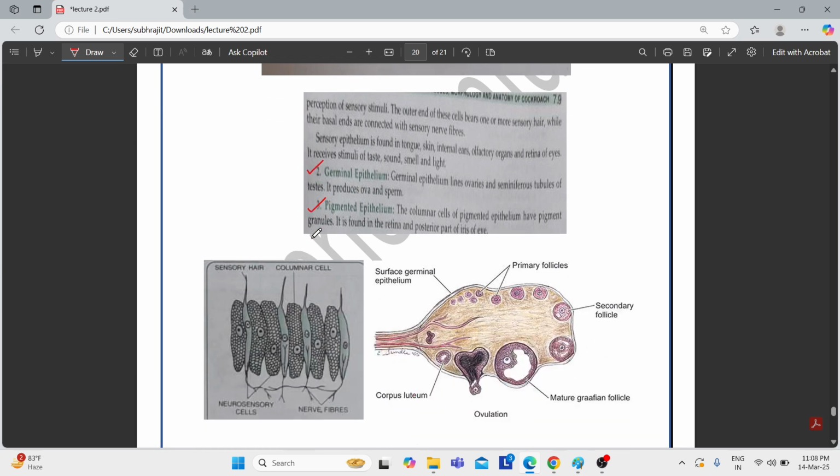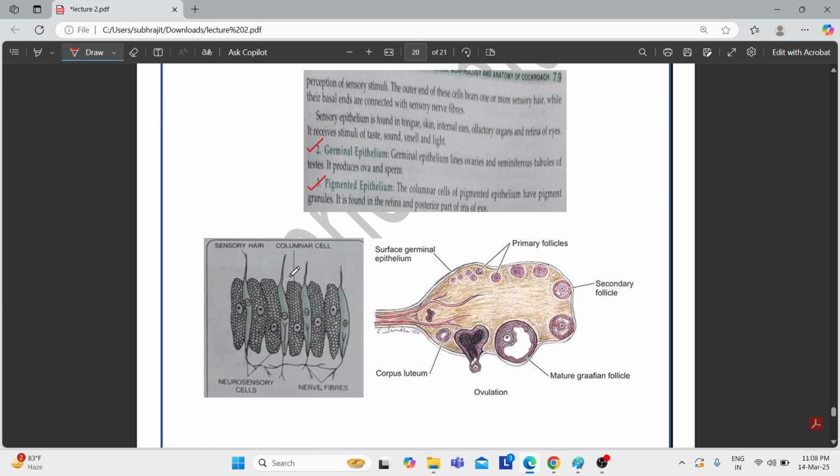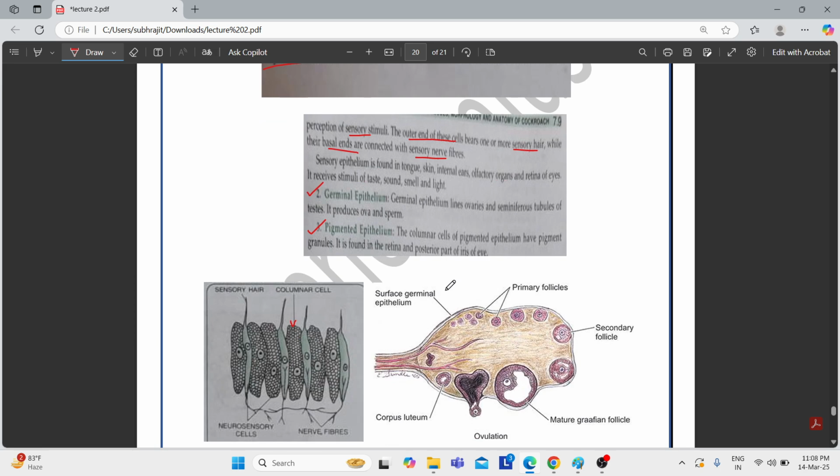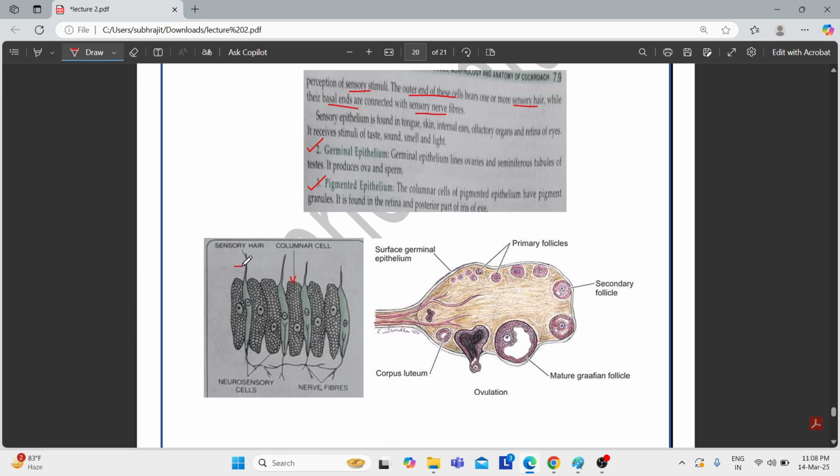See this one, these are the columnar epithelium. Some of the columnar cells are specialized for perception of sensory stimuli. The outer end of the cells have sensory hair, and the basal ends are connected with the sensory nerve fibers. This is the outermost end, the sensory hair.